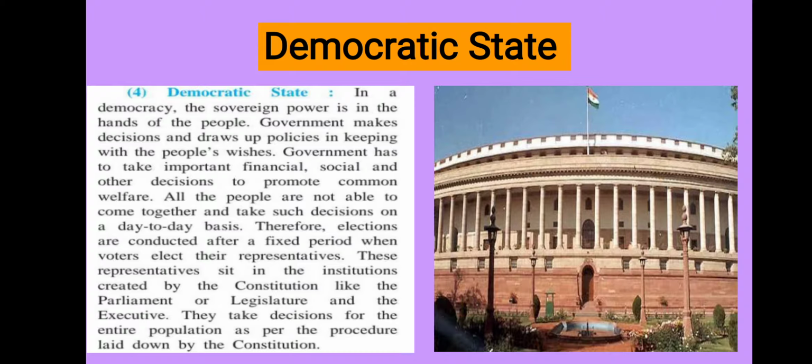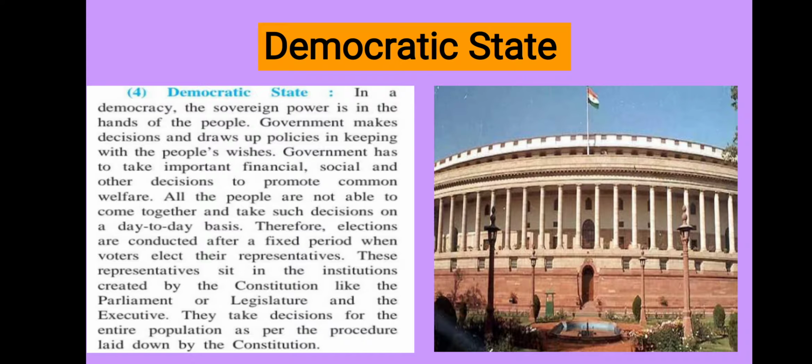In India, the people elect their representatives every 5 years, and all these representatives sit in the parliament, which is situated in Delhi, and they run the country. That's why India is a democratic state. See the picture of the parliament given here.